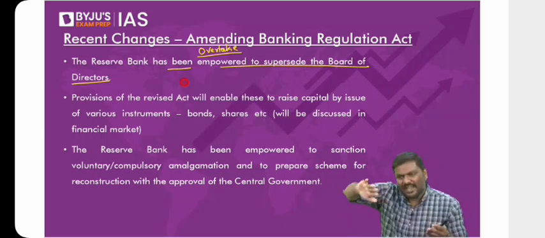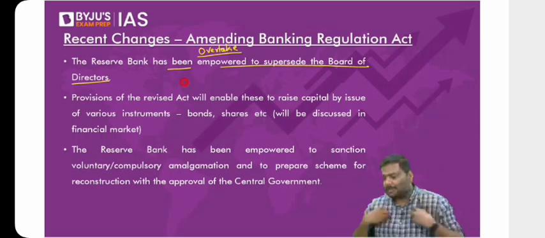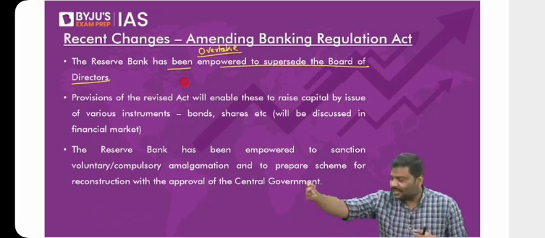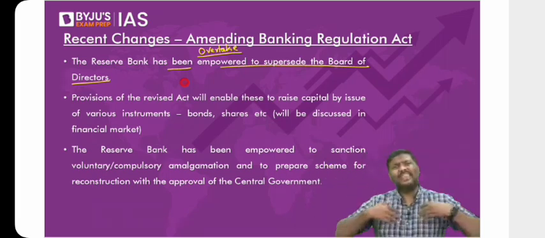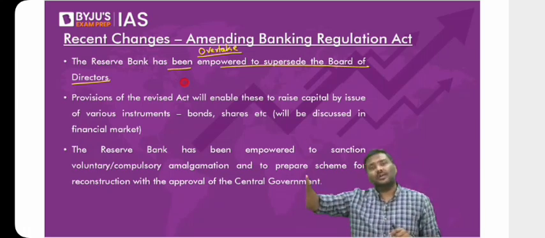Supersede means they will ask the board of directors not to take any decision. RBI will appoint one person, and that person will start taking the decisions of the bank. There is an appointment of an administrator. Has it happened earlier also? Of course, in many banks RBI has done it. Now, in the case of cooperative banks also, this power will be given to RBI.